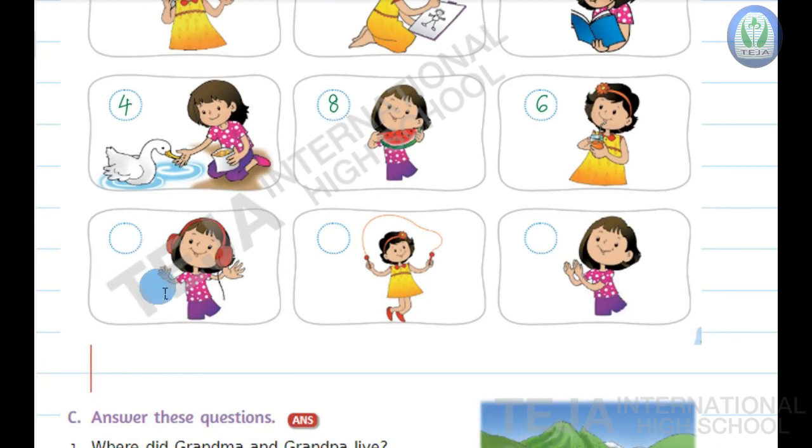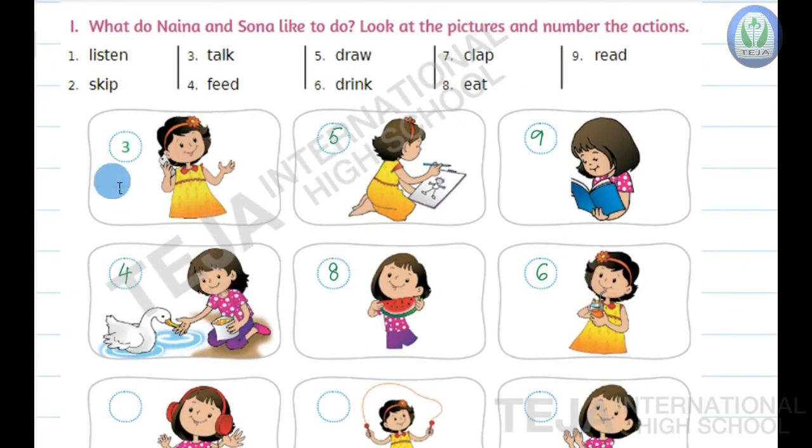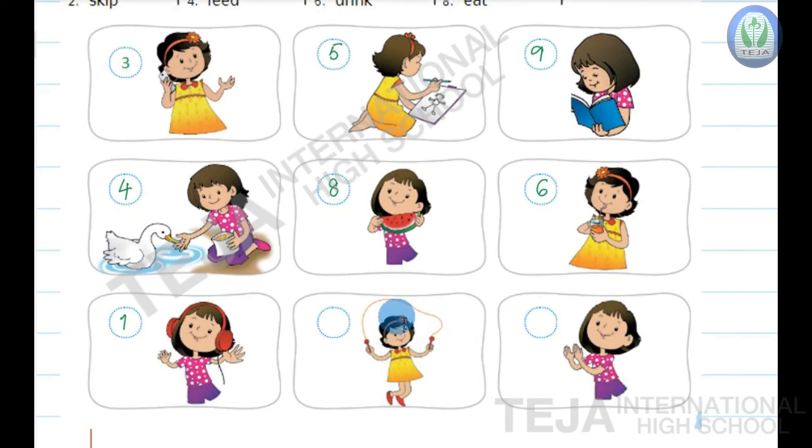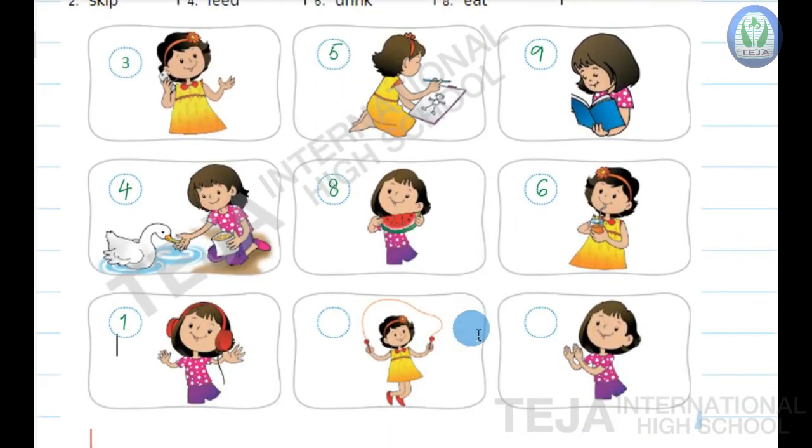Now next picture, what she is doing? She is listening to the music. So here listen is the first word. Write 1 in the circle, children. Okay. Now next, what she is doing? She is skipping. So here the word skip is number 2. Write 2 in the circle.